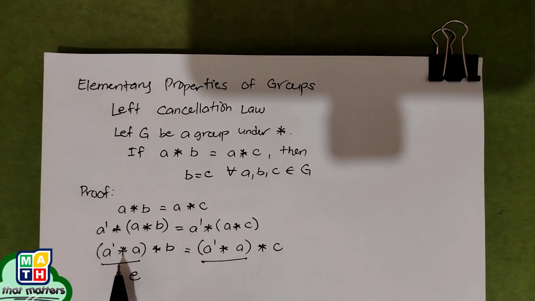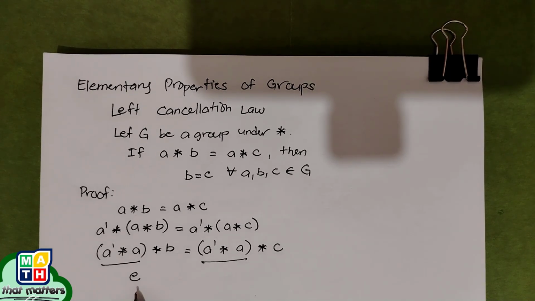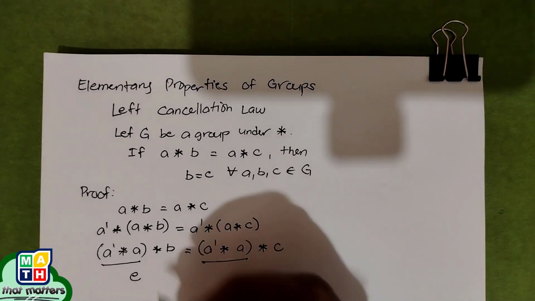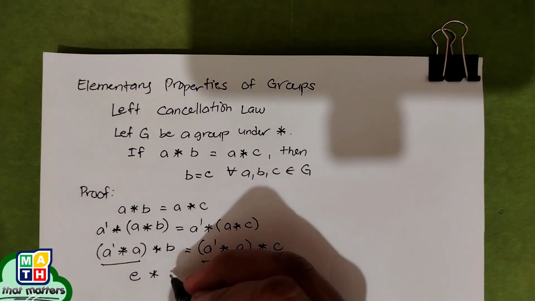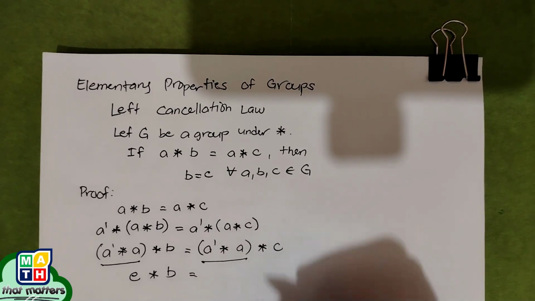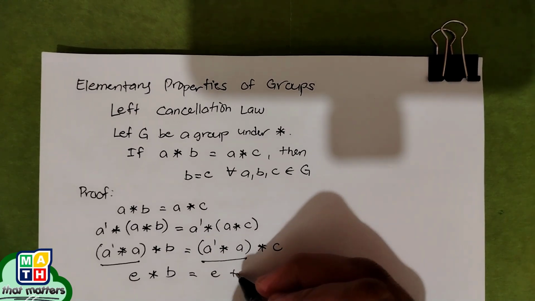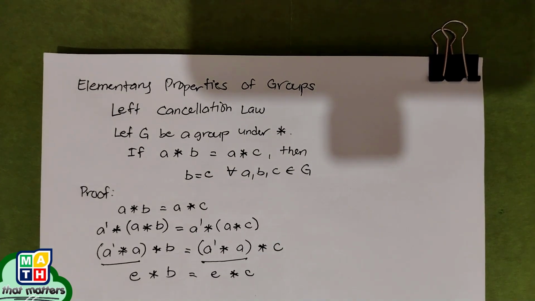So the result when we operate A inverse to A under the same operation star is actually equal to E, as we consider this generally as our identity. What we have here is E star B, and this is also true on the other side, E star C.